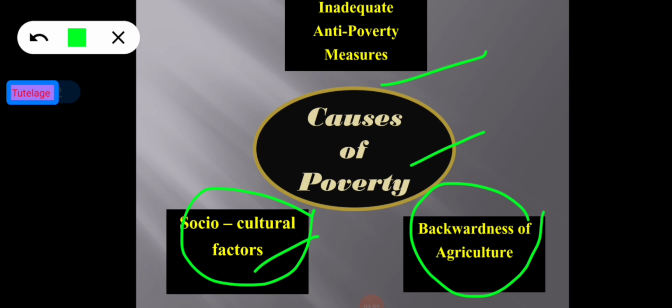We all know that agriculture in India has continued to be backward due to the use of primitive and less efficient techniques of production and lack of adequate inputs such as water, fertilizers, pesticides, and high yielding variety of seeds. As a result, labor and land productivity continue to be low in India. Consequently, most of the farmers live in a state of poverty. Unequal distribution of land holdings and failure of land reforms have added to poverty in the rural areas. So, backwardness of agriculture is also one of the most important causes.